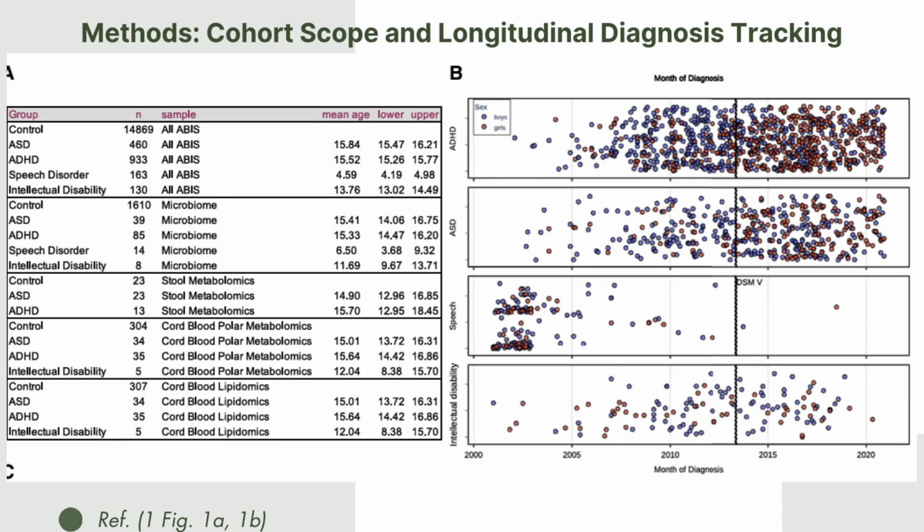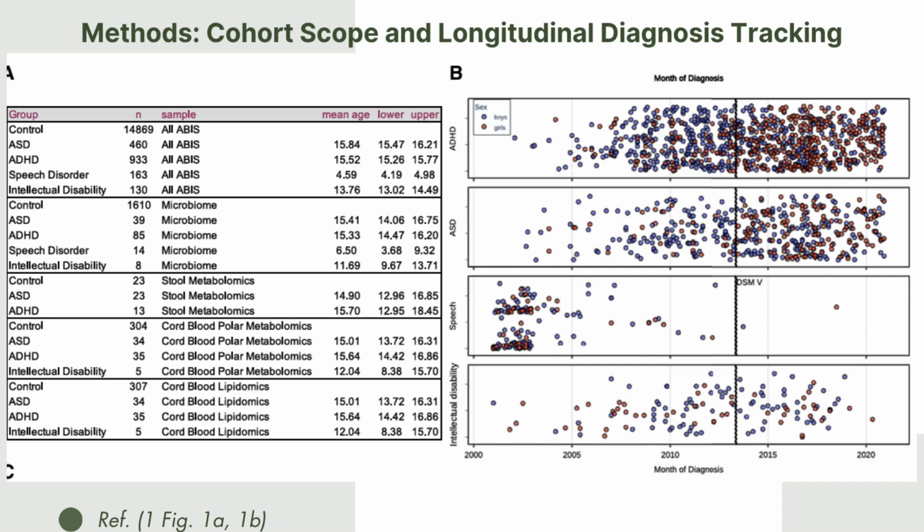The table also shows how many of these cases had usable microbiome and metabolic data. For instance, only 39 ASD cases had matched microbiome samples, and fewer had cord blood metabolic data. But even with smaller numbers, it's still one of the most comprehensive infant gut-brain datasets out there.